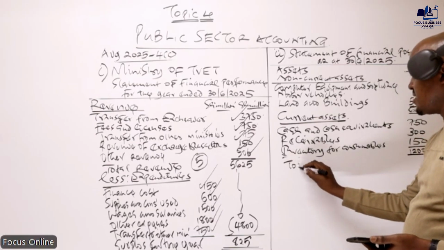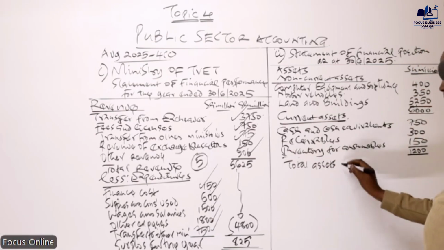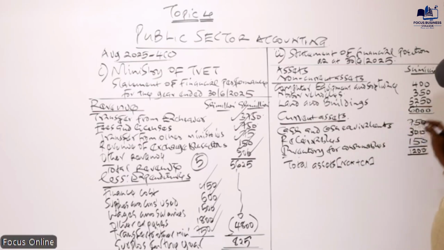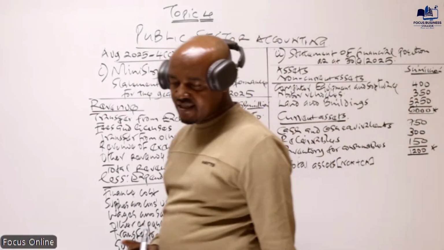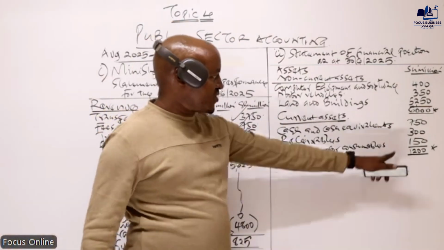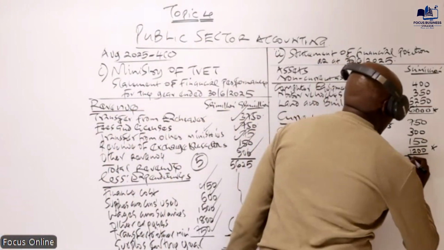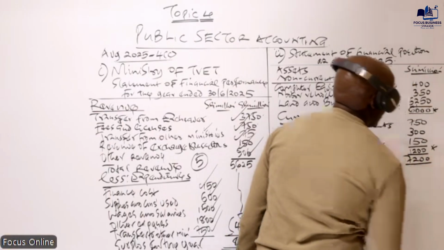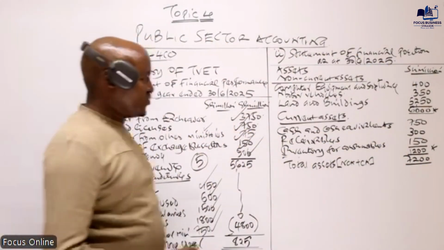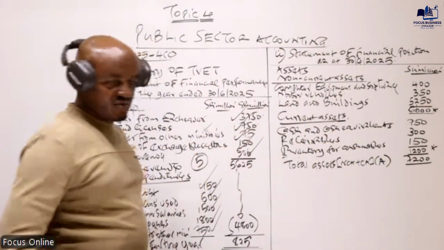And then from there, we get the total assets. How do we get the total assets? To get the total assets, we add the total non-current assets plus the total current assets. I hope here you're getting 12. Yes, that is confirmed. So the total assets in our case will be 72, and we can denote this using capital A.